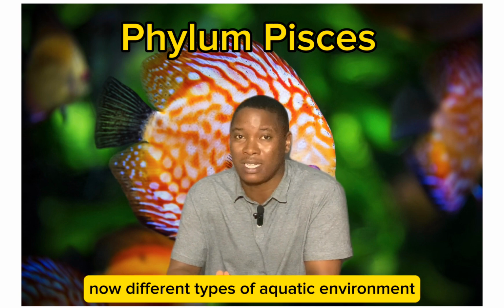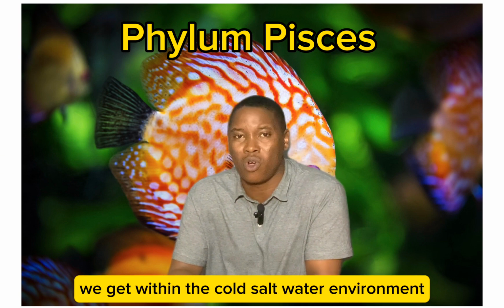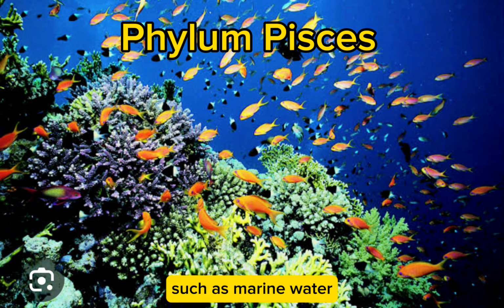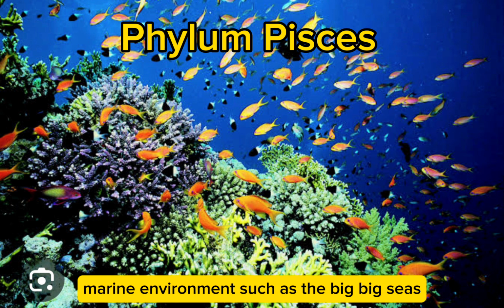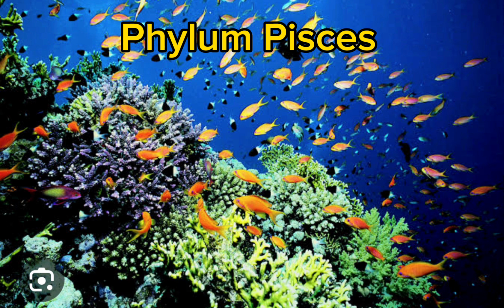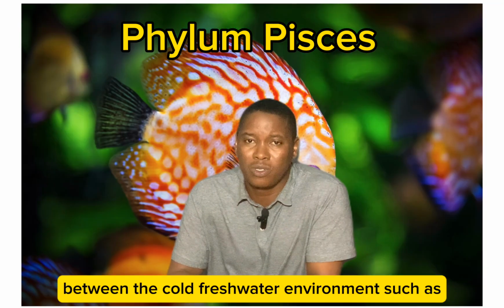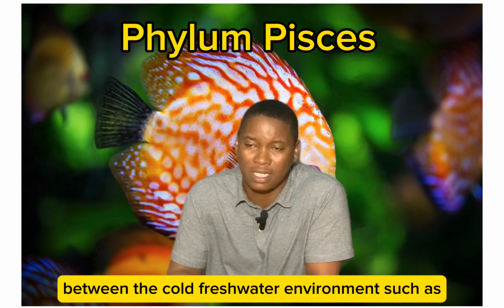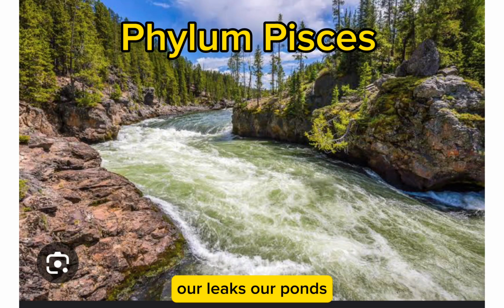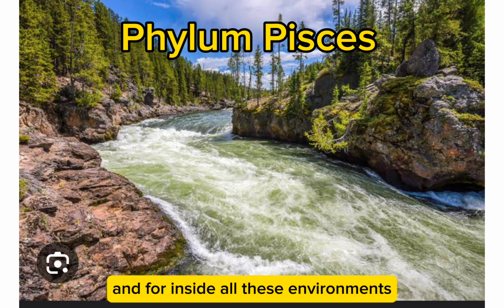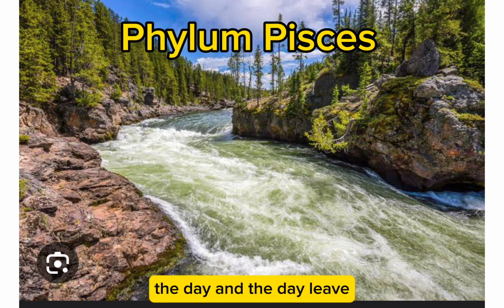Now, different types of aquatic environment we have include the saltwater environment, such as the marine environment, the big seas, and the brackish environment. You also have the freshwater environment, such as our small rivers, our lakes, our ponds. And inside all these environments, our fishes live.